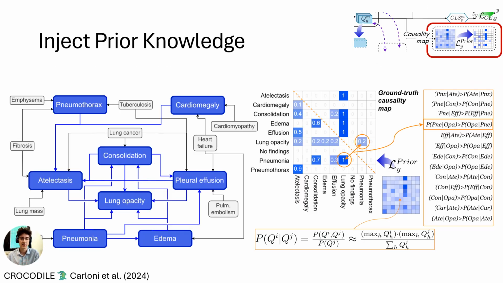The final contribution of our work is a novel way to inject prior medical knowledge into the model learning. We design a graph of chest X-ray findings and conditions according to the literature and create the so-called causality map, summarizing the probability of co-occurrence among those labels. For instance, if you find pneumothorax, then it is highly probable that you also see atelectasis, so the lung collapse. During learning, we use the causal features of the disease branch to compute such a causality map and force it to be close to the ground truth one.